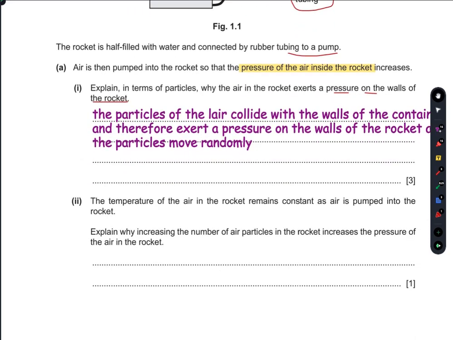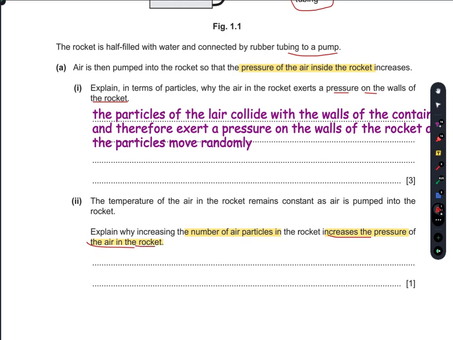So part 2 is the temperature of the air inside the rocket remains constant as air is pumped into the rocket. Explain why increasing the number of particles in the rocket increases the pressure of the air in the rocket. This is quite simple actually. You increase the number of particles, why does the pressure increase? Now if you increase the number of particles, there are more frequent collisions with the wall.